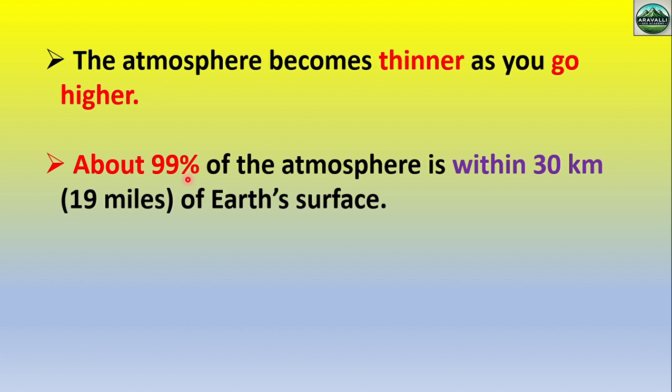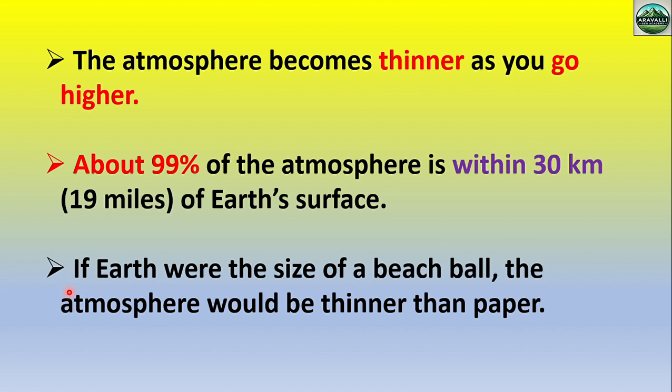It means only below 30 kilometers, from the surface to 30 kilometers, lies 99% of the atmosphere. Above 30 kilometers, only 1% of the atmosphere exists. Okay, so the examiner may directly ask: 99% of the atmosphere is present below which height, 30 kilometers, or above 30 kilometers, how much percentage of the atmosphere is present? So only 1%.